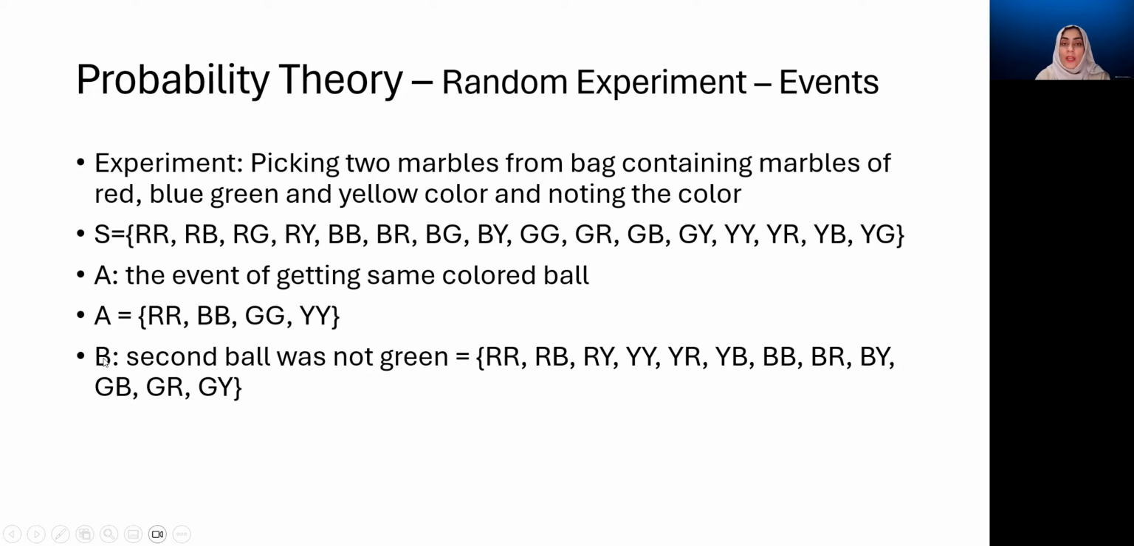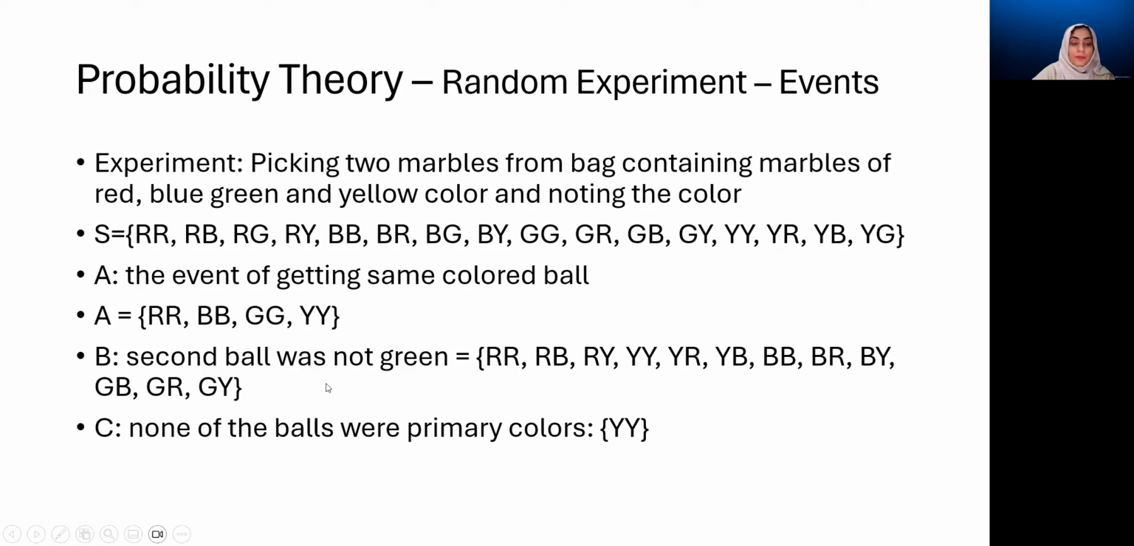Now we can define another event on this sample space, which is the second ball was not green. Again, we are going to pick those simple events in which this criteria is satisfied, in which the second ball is not green. So we pick all the entries where the second letter is not a G. So we have RR, RB, we don't include this, RY, BB, BR, we don't include this, BY, we don't include this, then GR, and so on. And this is what we get.